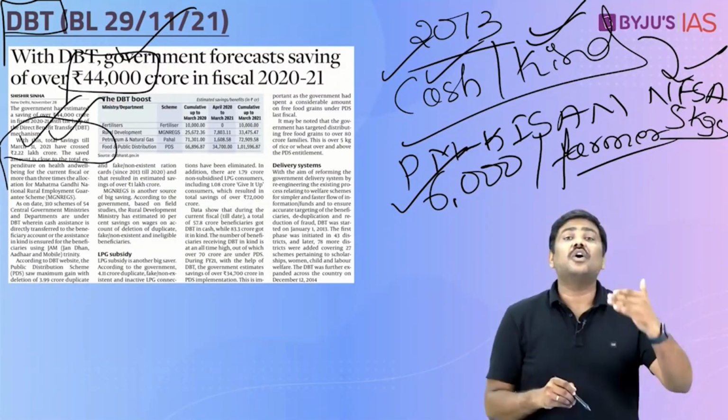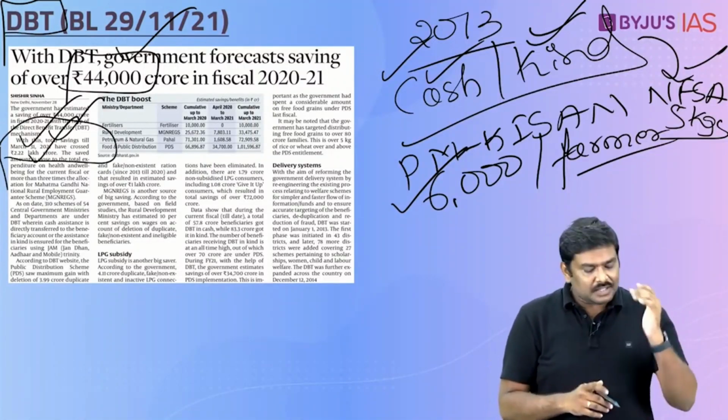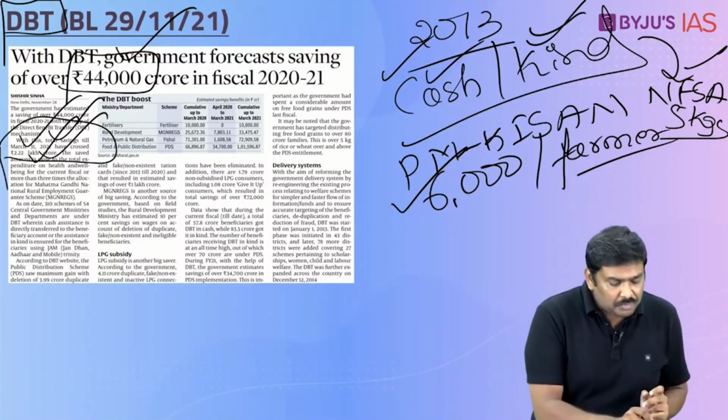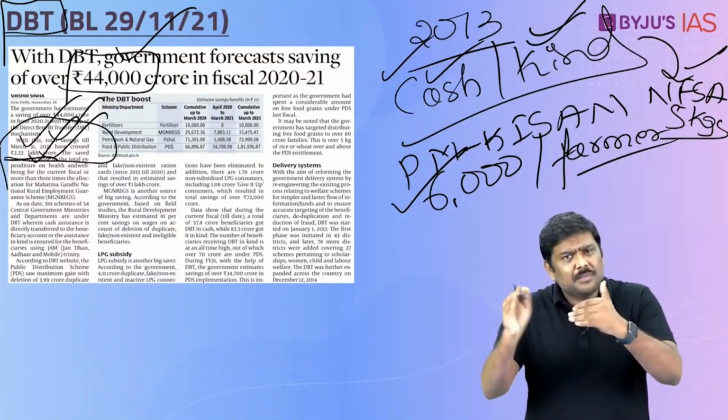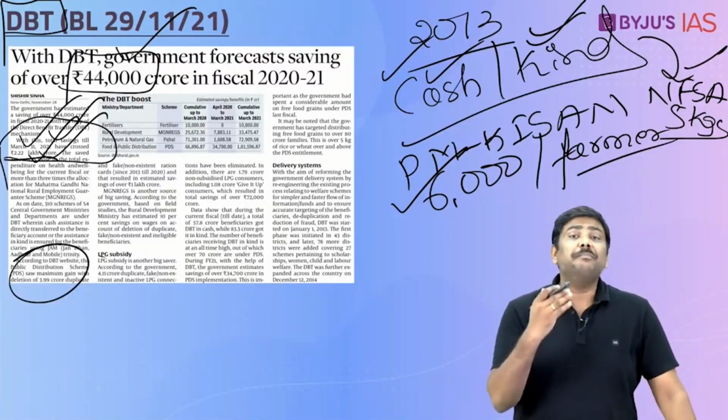And focus on this for a simple reason. If at all an evaluation question is asked, let's say in the mains paper, you should have all of this data, which will fetch you very good marks. So understand this. The article says that for fiscal 21 it is 44,000, and overall it is more than 2.2 lakh crore rupees. Now, there are more than 300 schemes which are covered under this. Out of this, the highest savings done by the government is under the public distribution system, PDS.